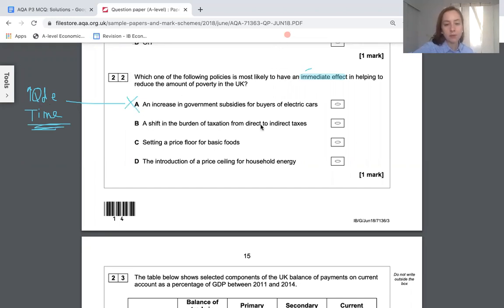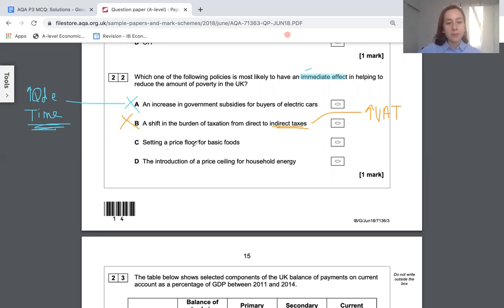If you do more indirect taxes, you're looking at things like increasing VAT. That's going to make the price of everyday goods more expensive, which is the opposite of what you want to reduce poverty. To reduce poverty, you want food to be cheaper, you want clothing to be cheaper, and here it's having kind of that opposite effect. So I'm going to say that's just wrong.